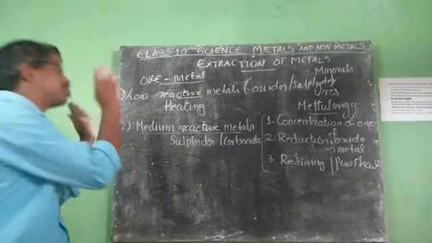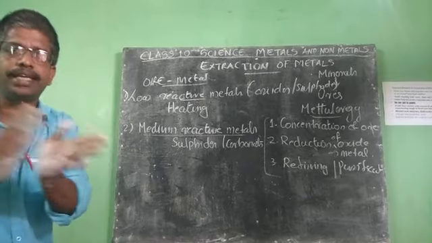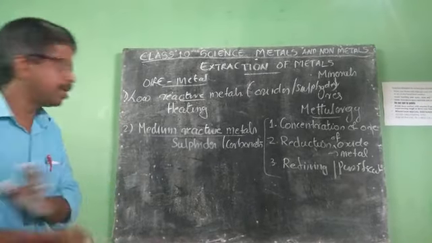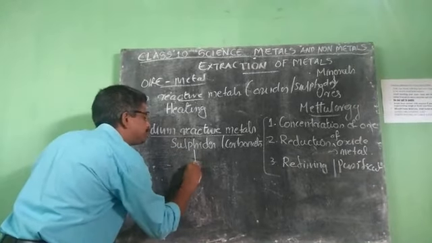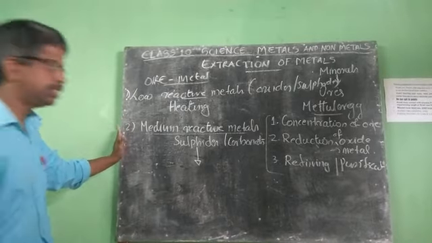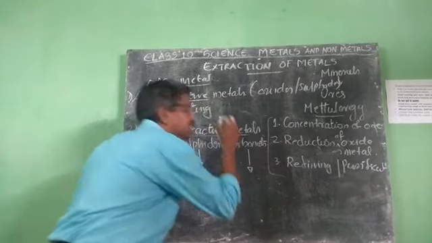Then from these sulfide or carbonate ores, how can we get the metal? How can we separate the metals? If the ores are sulfide ores, we use one method. If the ores are carbonates, we use another method.